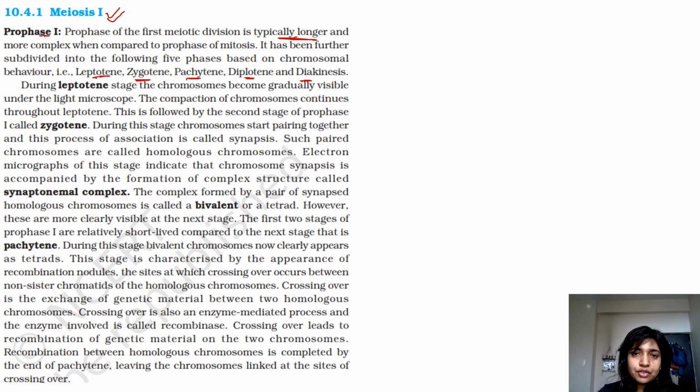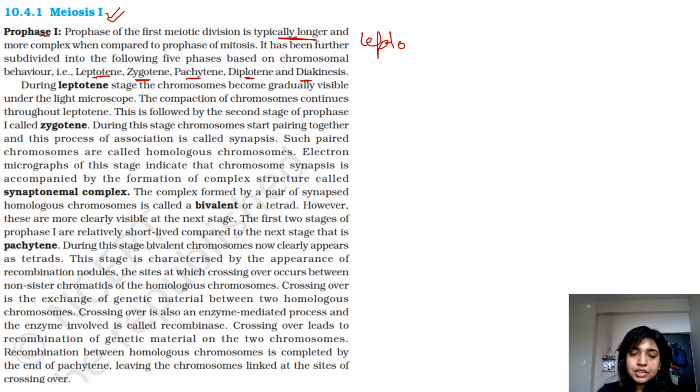So first let's write down each stage, and this is how I remember also: lepto, zygo, pachy, diplo, dia. So you can memorize it in that same manner. This is pretty much the only memorization that you will be needing in this lesson, because the rest of the things follow a story. So if you remember the story, then there's no need to memorize what happens there. Okay. So let's start with lepto.